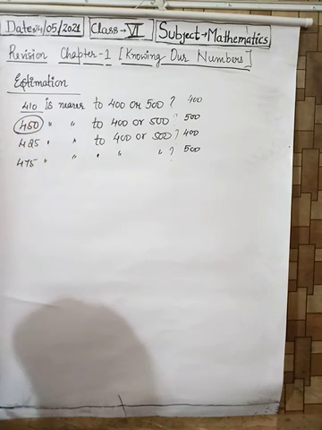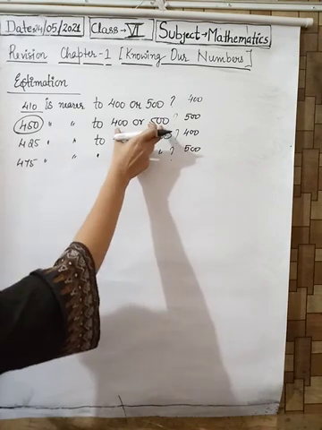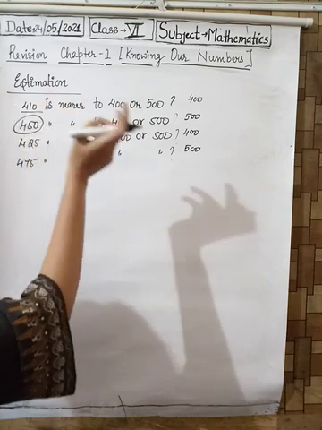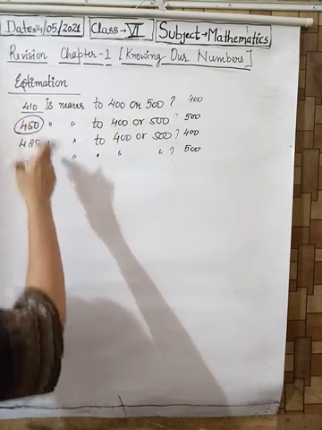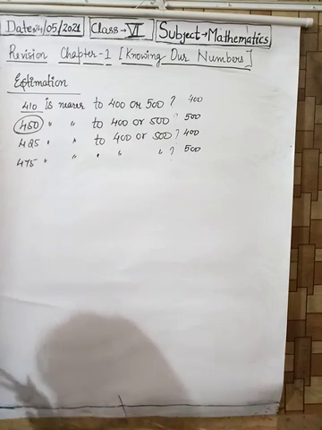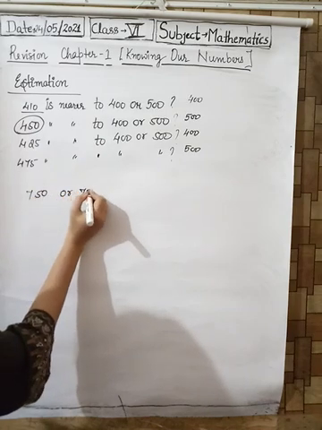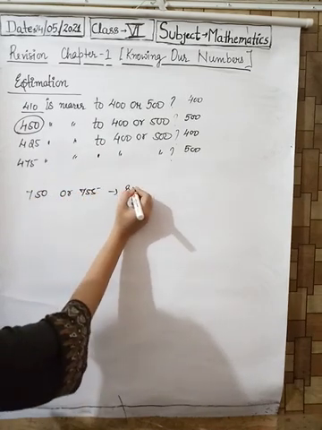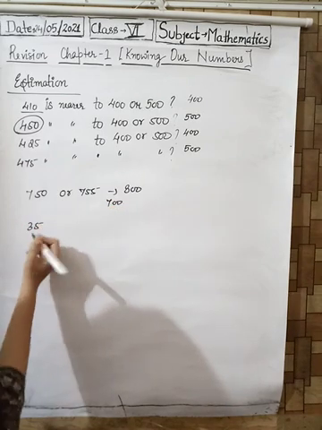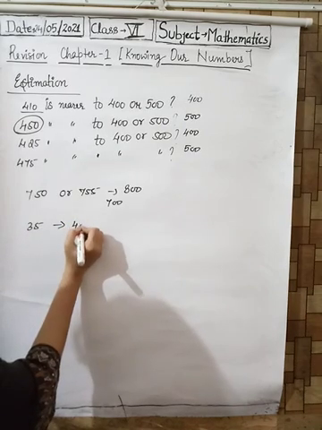450, we can say that it is between these two, but it is a convention that when there is 50 or more than that, we move forward, not backward. Whenever you have been given 750 or 755, you will move towards 800, not 700. 35 has been given, so you will move towards 40.